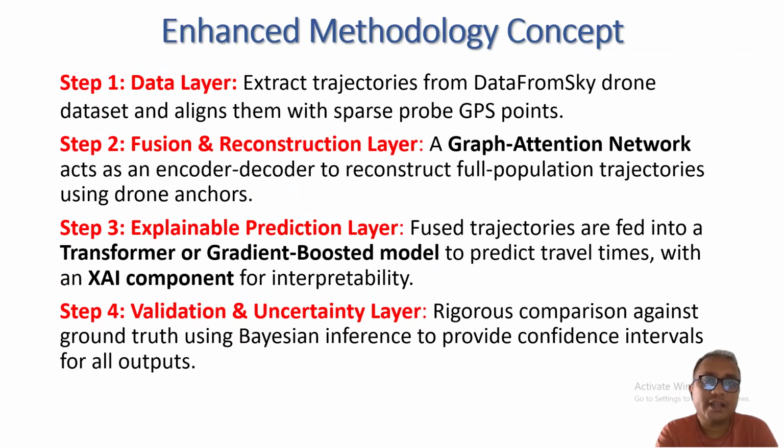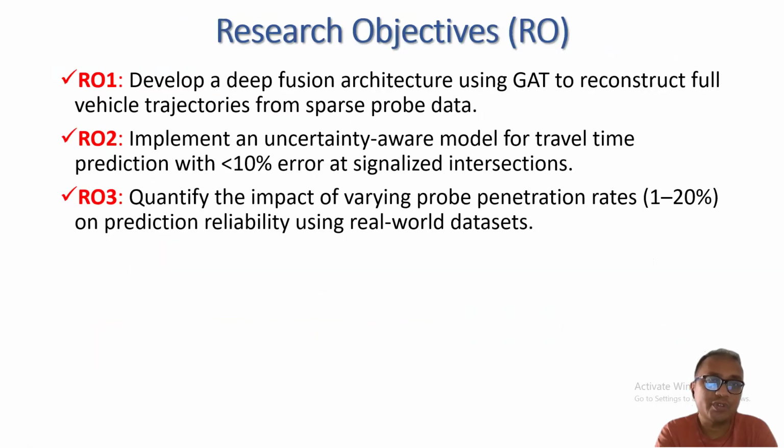So the research methodology concept includes 4 steps. Firstly, the data layer, which will extract trajectories from drone data and align them with sparse probe GPS points. Then the fusion and reconstruction layer, where I use a graph attention network, which acts as an encoder and decoder to reconstruct the trajectory from drone, and the explainable prediction layer. In this layer, the trajectory will be fed into a transformer or gradient boosting model to estimate the travel time and explained using explainable AI. Then the validation and uncertainty layer, where I will include Bayesian inference to provide confidence intervals for our outputs.